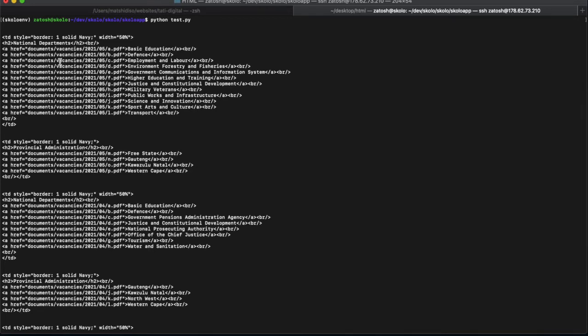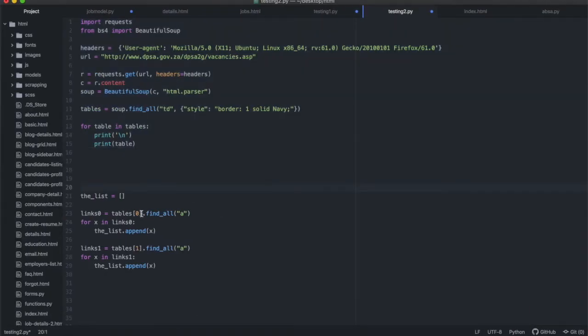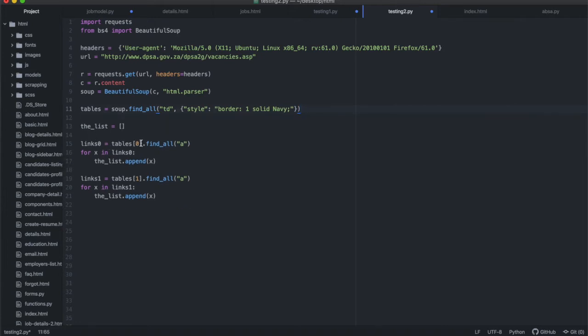So I want to grab this part and this part. I want to grab the first two elements inside of this list of tables, which is that long part and the provincial part, the short part. That's why in my code I have it like that. I have find all A from tables at 0. So tables at 0 is the first element of the tables list, and tables at 1 is then the second element of the tables list. I printed this to show you what's actually coming out there and why I'm grabbing tables at 0 and tables at 1.